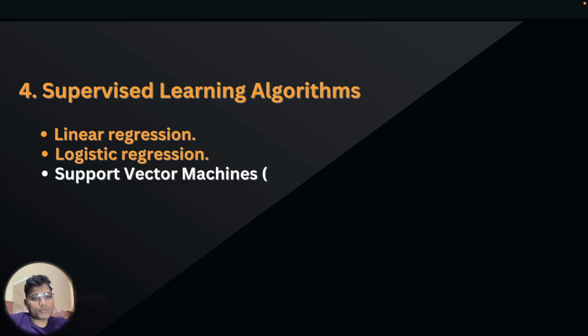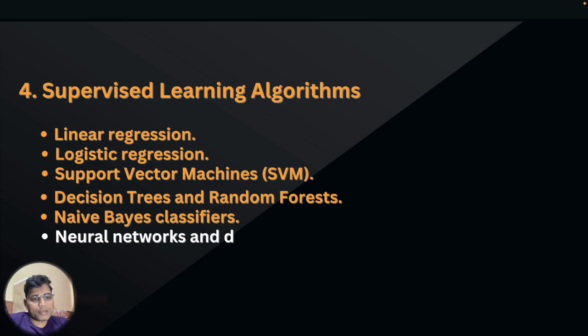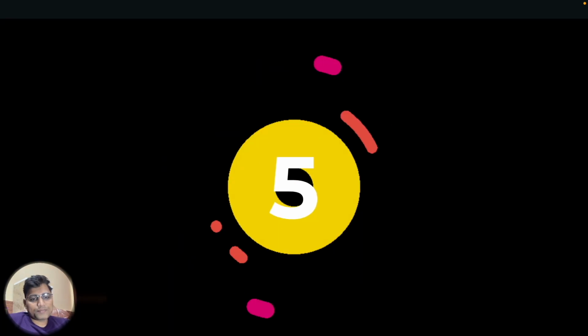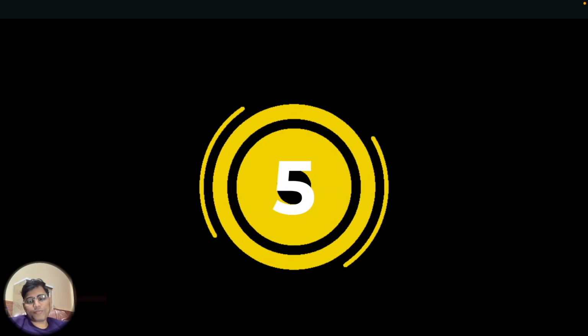Number third, support vector machines. Number fourth, decision trees and random forests. Number fifth, naive Bayes classifiers. Number sixth, neural networks and deep learning. Let us move forward for topic number 5th.